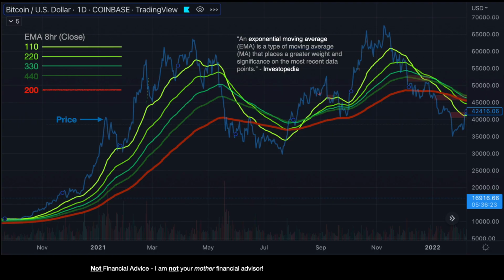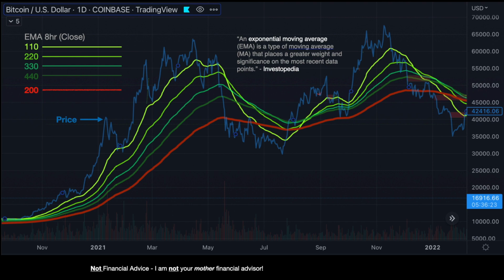Here's a screenshot of my TradingView account. I'm a premium member, but you don't need to have a premium account in TradingView to get the same results as this. I provided a link in the description for you to create a TradingView account.